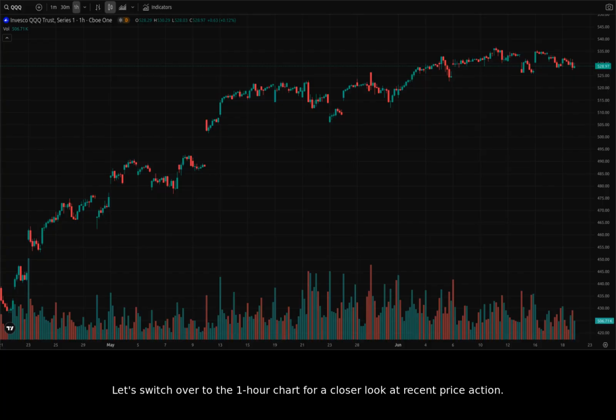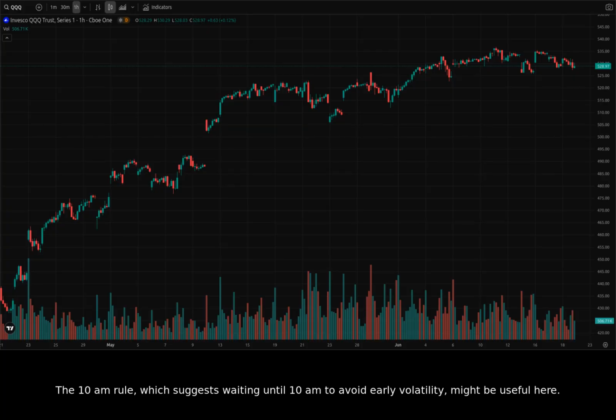If QQQ breaks through the resistance at 533, we could see more upside. Let's switch over to the 1-hour chart for a closer look at recent price action. Looking at the 1-hour chart from June 17th to June 18th, we can see QQQ has been in a downtrend. It had a high of around 534 and has been trending downwards, finding local support around 527 to 528. The intraday volatility is high, especially around news announcements and market open/close times.